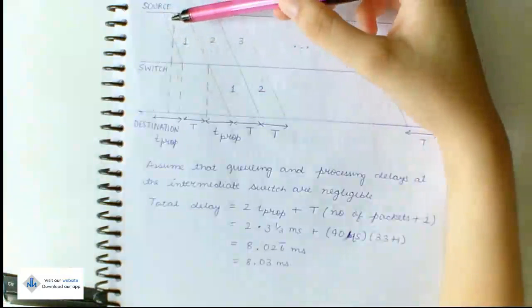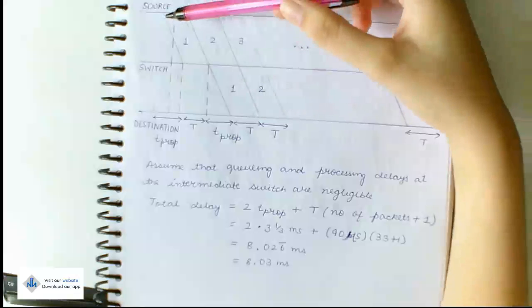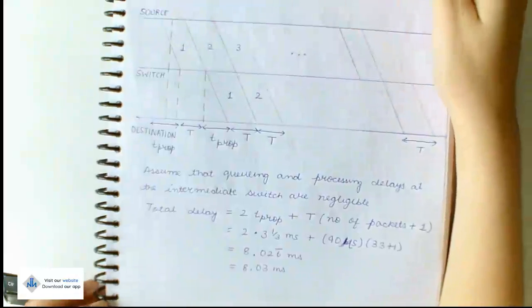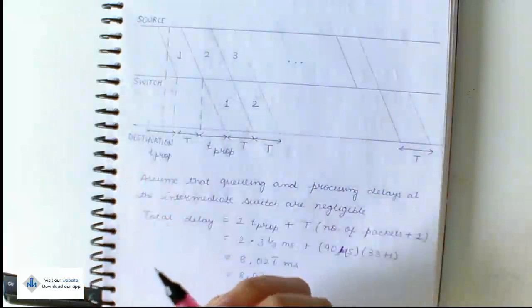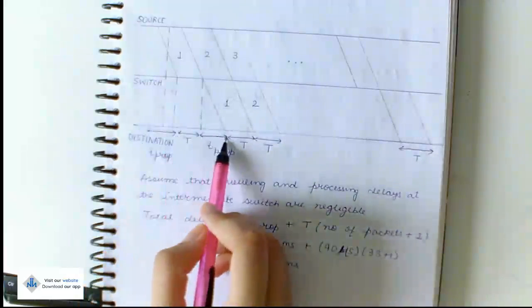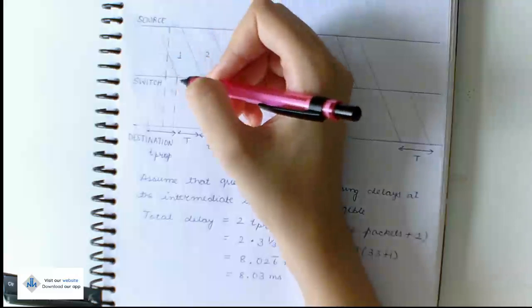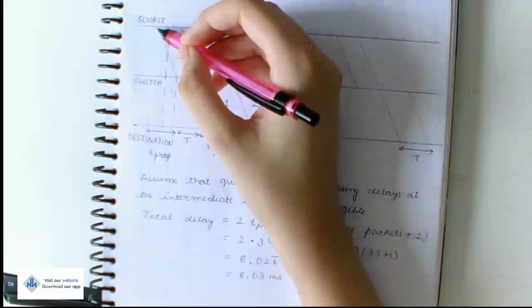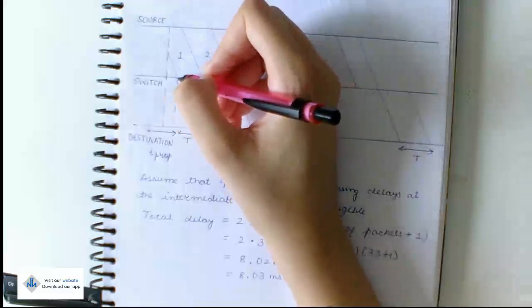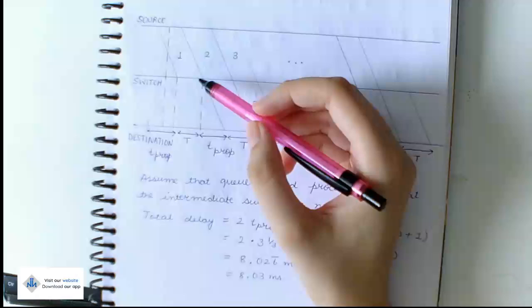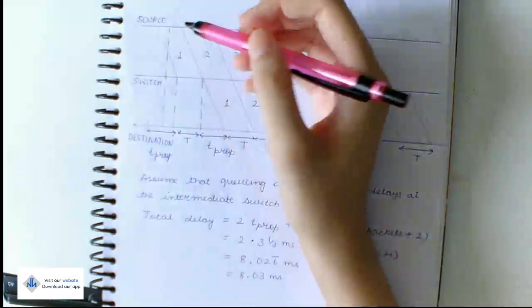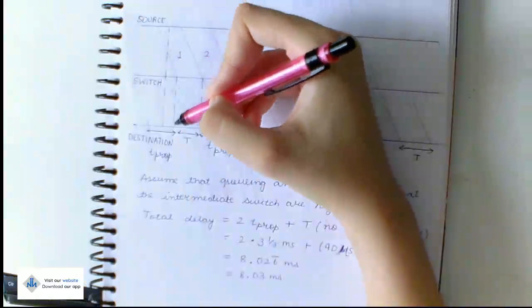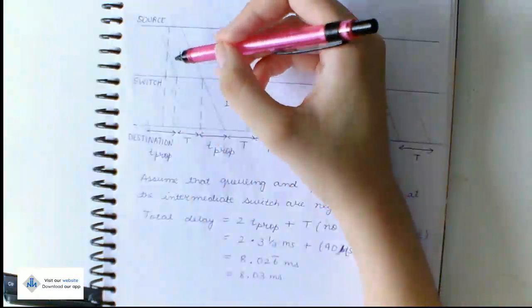So moving on, this is the source, the switch and the destination, and we can see how packets 1, 2, 3 are transmitted from the source to the destination. The propagation delay can be seen here and here, between when the packet is sent from the source and received at the switch, and when the packet is sent from the switch and received at the destination.